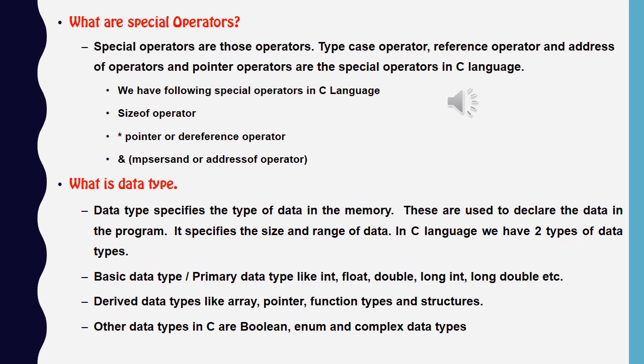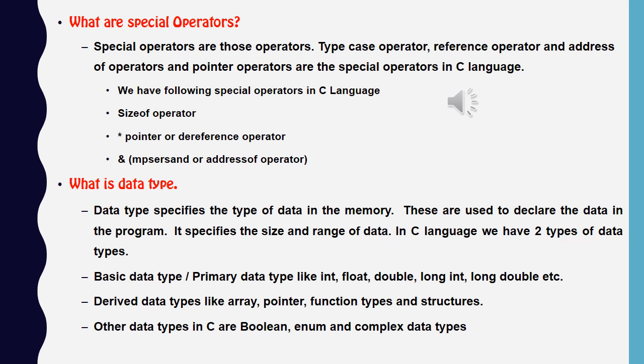In C language we have two types of data types. One is the basic data type. It is also called the primary data type, which is already built into the language, like int, float, double, long int, etc. The second is derived data types. The word derived here means those data types which we can make using basic data types.